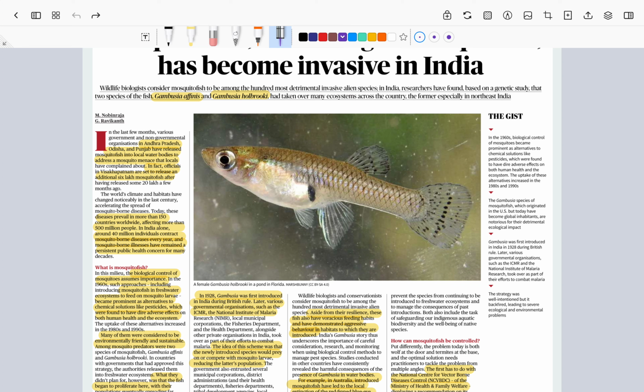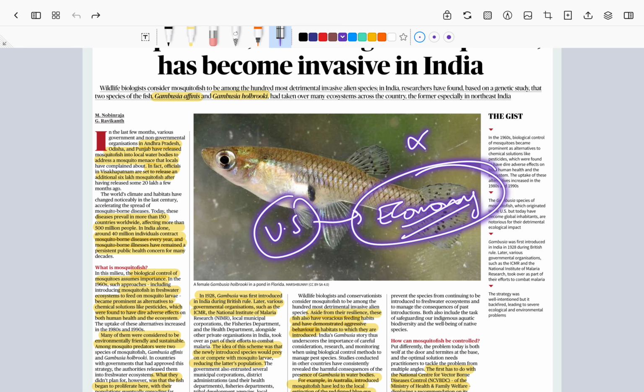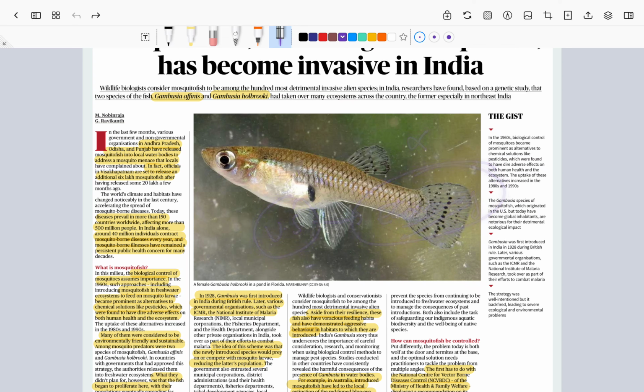In India we find two types of mosquito fish species, Gambusia affinis and Gambusia holbrooki. Are they native to India? No, they are not native to India. They were brought from the US and introduced into the Indian ecosystem. What is the purpose of introducing them? Mosquitoes were spreading in large numbers, and they tend to lay their eggs or larvae in open ponds and open water surfaces.